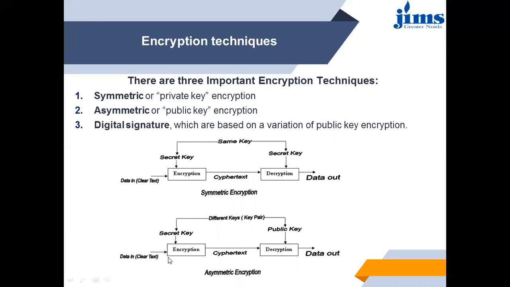Then asymmetric key, that means public key encryption. That means when the data is input to encryption, there is a secret key, a different key pair, then the public key, and decryption and data output. So what is this secret key here? When somebody is sending a PDF to you or some type of attachment in emails, it is encrypted with a secret key, and when you receive that information, it decrypts with the public key.